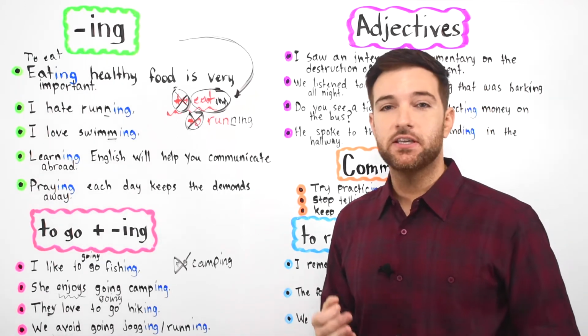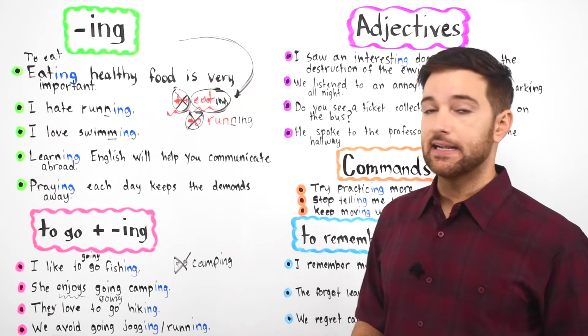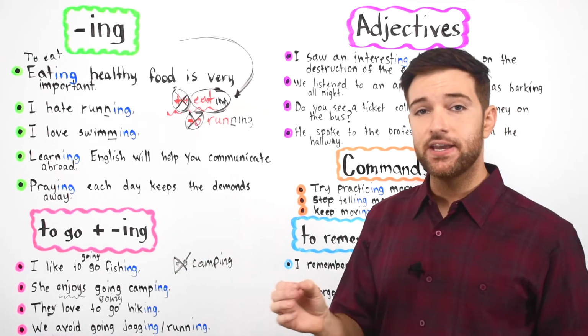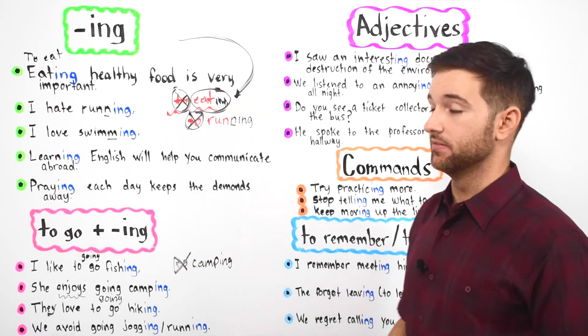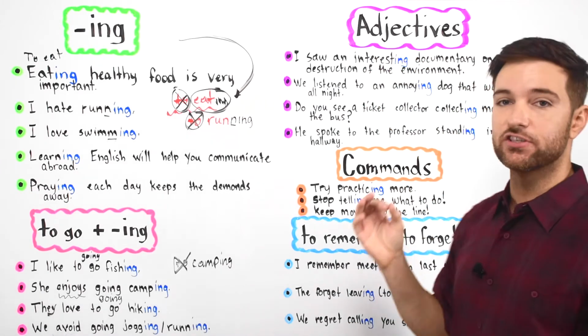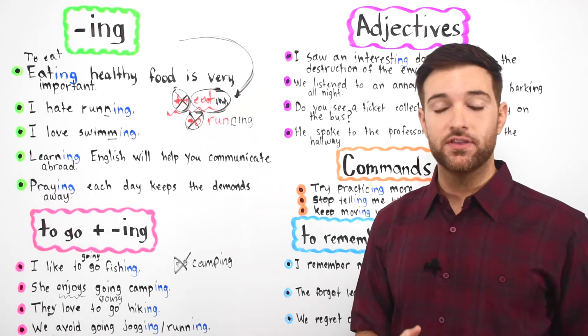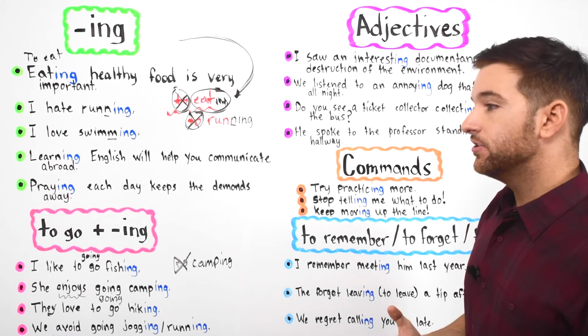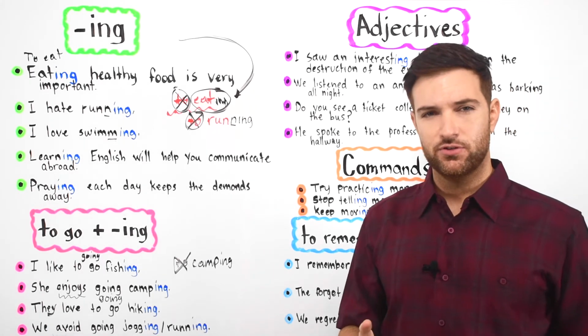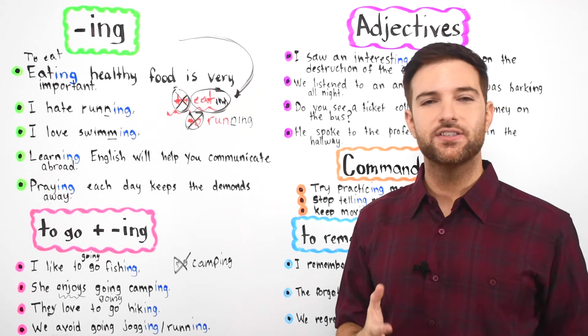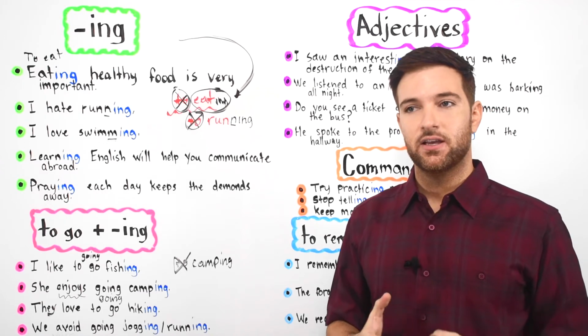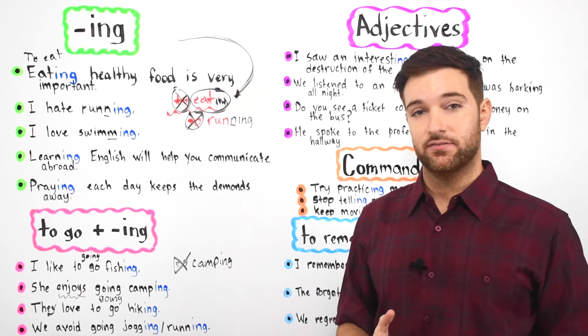So not only can verbs turn into nouns by adding ing, they can also become adjectives. Okay, adjectives that are sometimes placed before the noun or after it. Adjectives, what do adjectives do? Do you know? What is the job of an adjective? An adjective, I'll tell you.